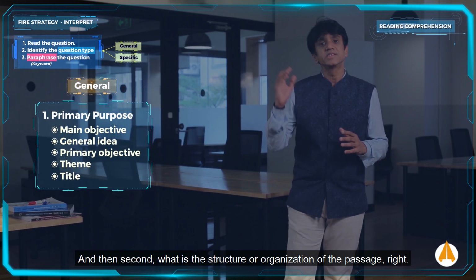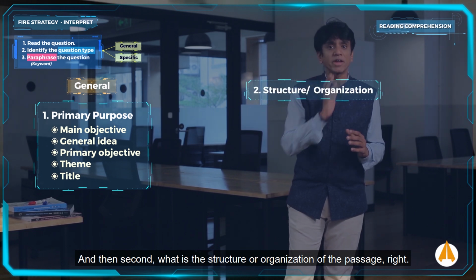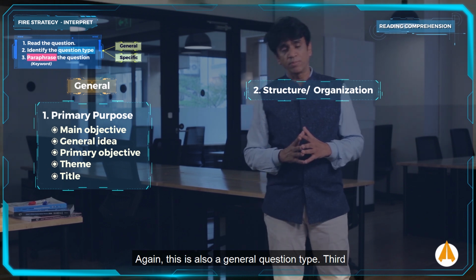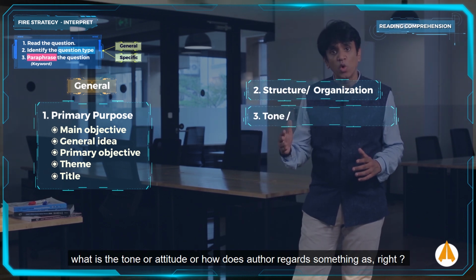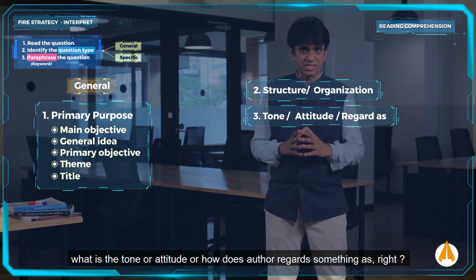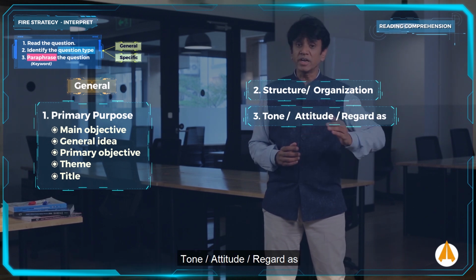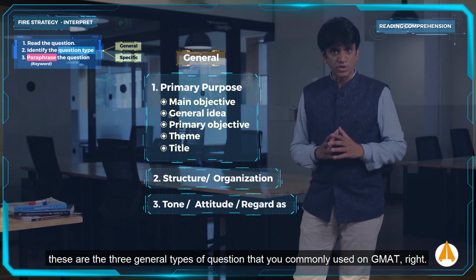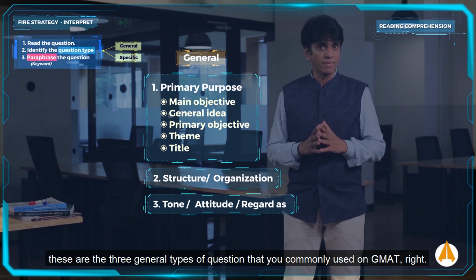Alright? And then, second, what is the structure or organization of the passage? Right? Again, this is also a general question type. Third, what is the tone or attitude, or how does the author regard something as? Right? Tone, attitude, and regard as. These are the three general types of questions that you commonly see on GMAT. Right?